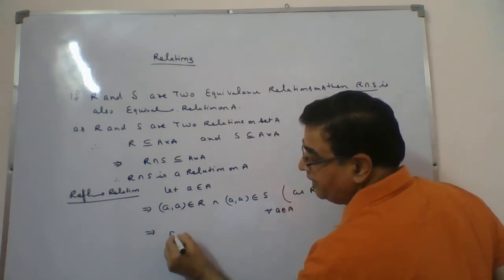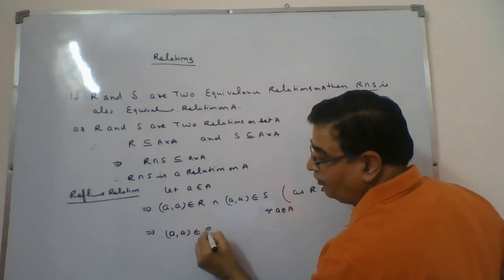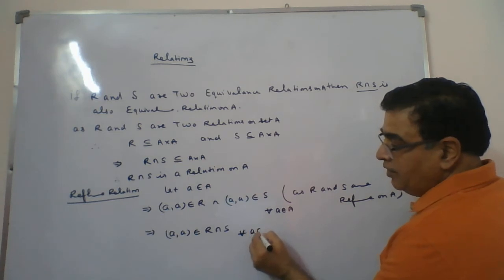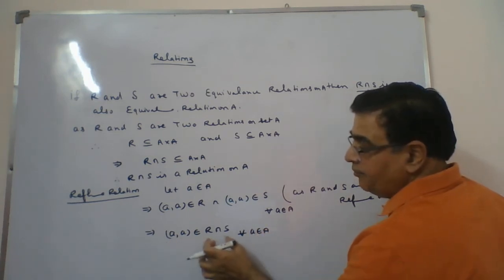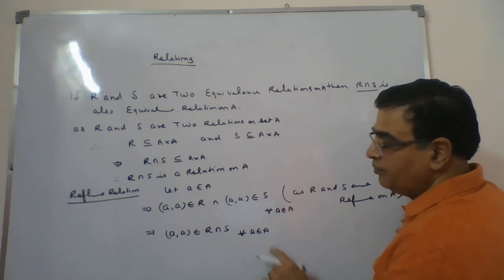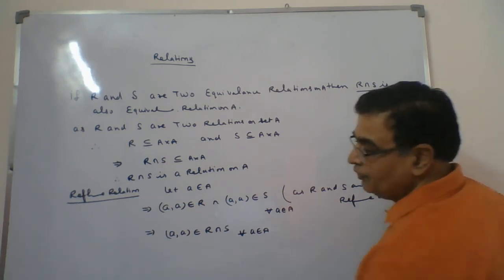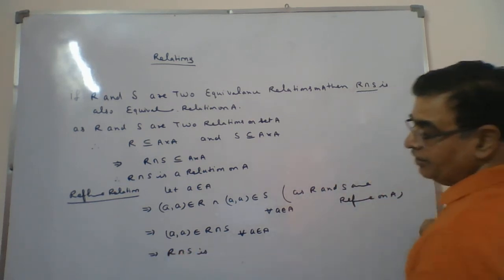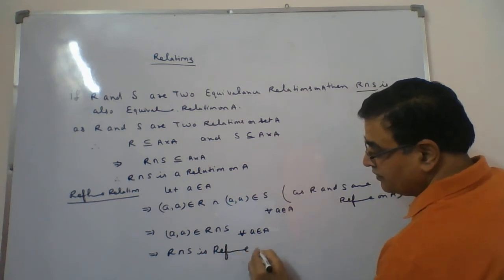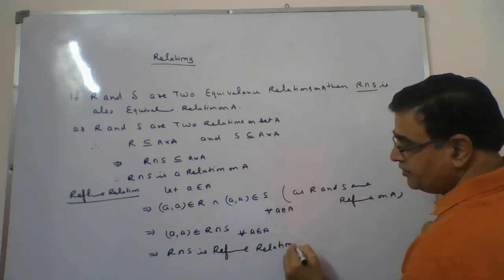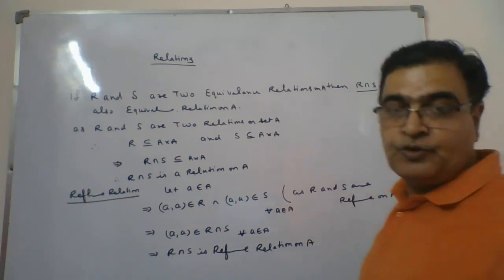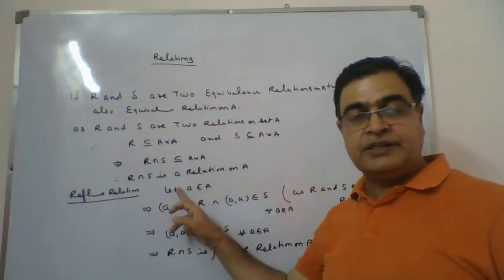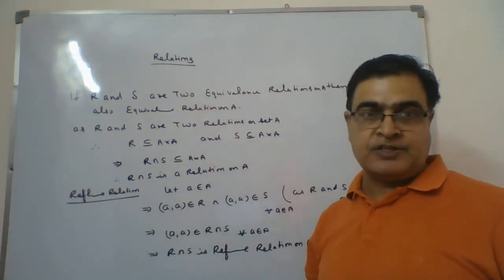This implies a is a member of R intersection S for all a belongs to A. Whenever this condition holds, we say R intersection S is a reflexive relation on A. So first we have proved that it is a relation, then we have proved that it is a reflexive relation.